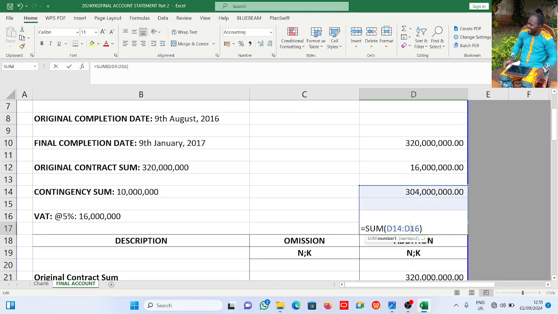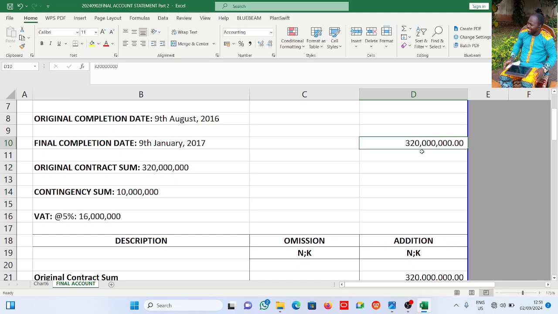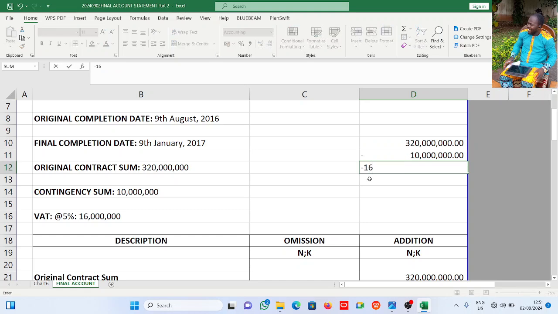Now from here you see that this is 319 million. Let's see from another perspective also. This is 320 million, and I said it is inclusive of the contingency, less 10 million, then less 16 million.